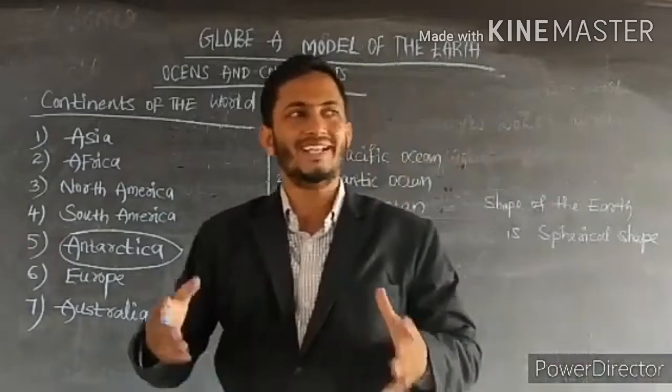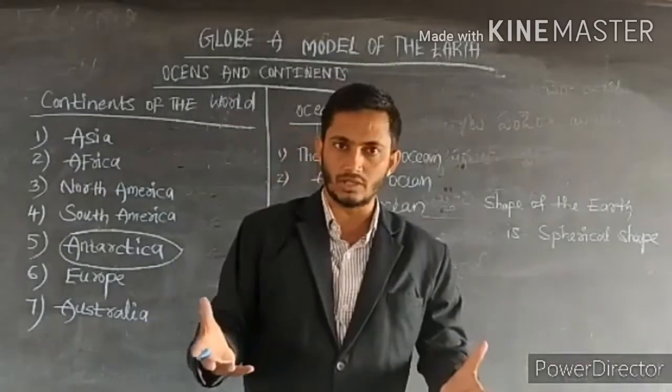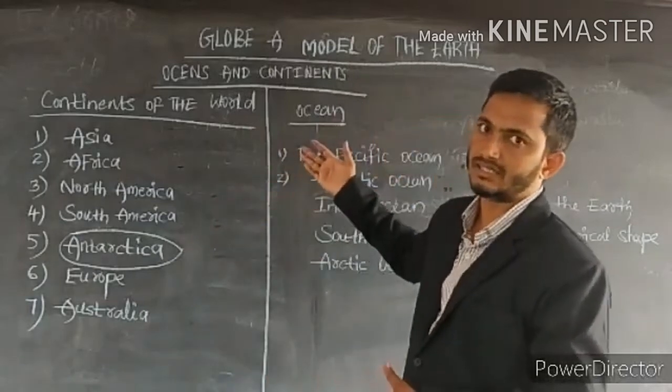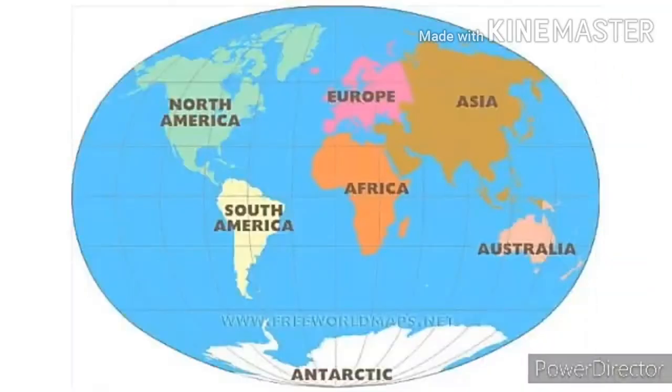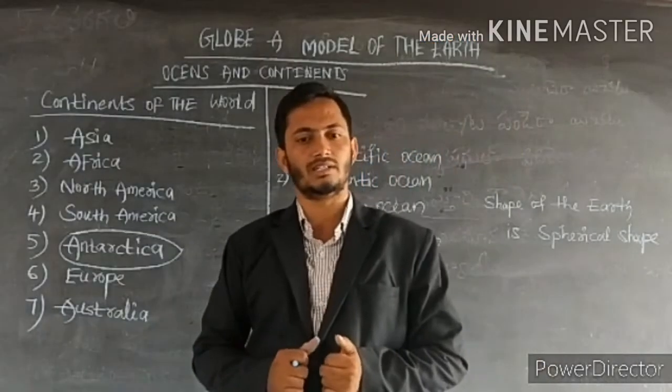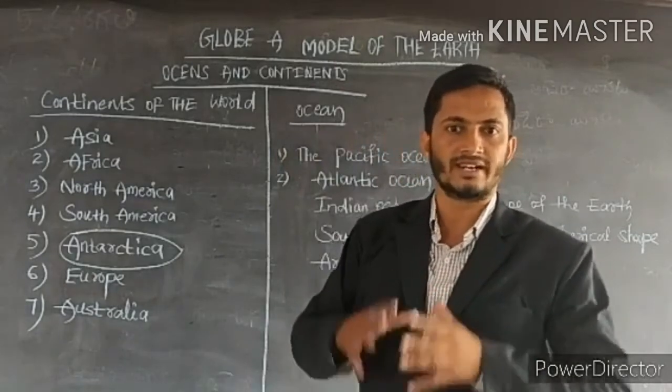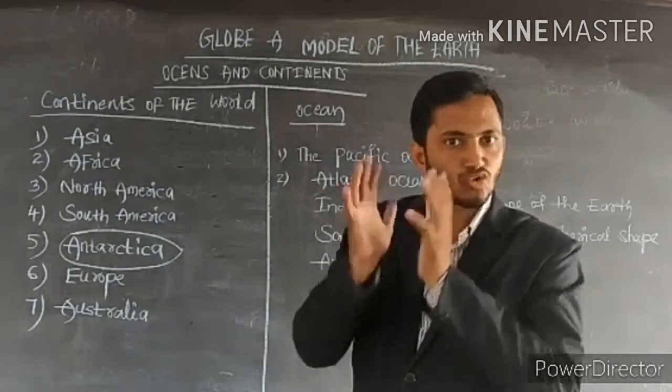How many continents are there in the world? 7. What are they? Asia, Africa, North America, South America, Antarctica, Europe and Australia. If I ask you the question, what are the 7 continents of the world from big to small?